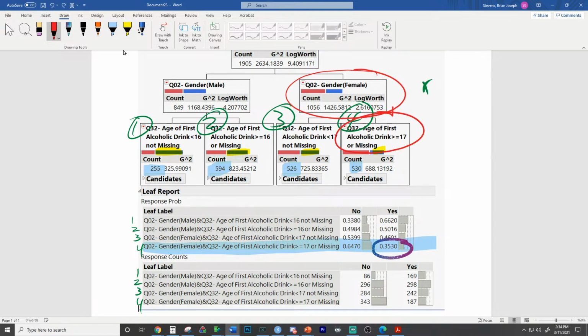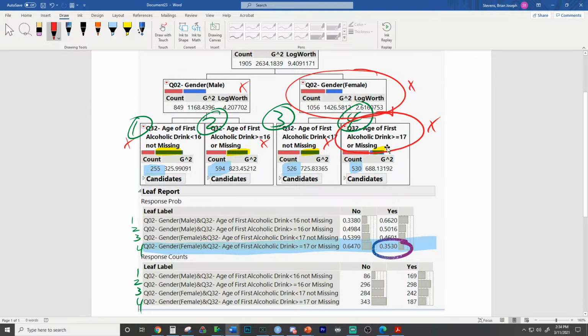There's one thing that's missing right there. Remember, we have right here X variables, and these are all X characteristics. Every description in this box at the top is an X characteristic. Females who had their first drink older than or equal to 17, and also they might not have had their first drink. So we'd probably accept that.